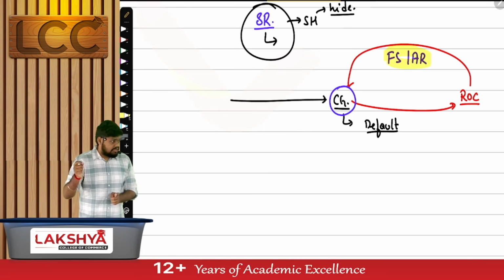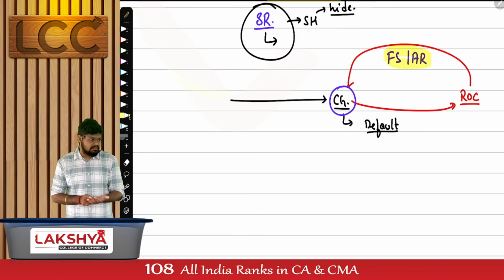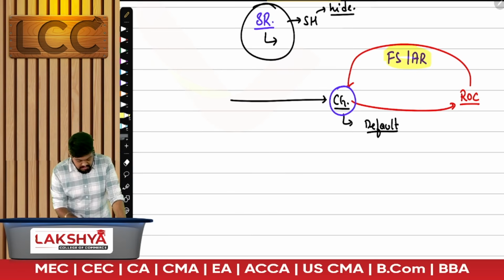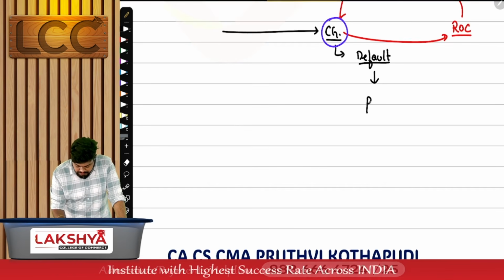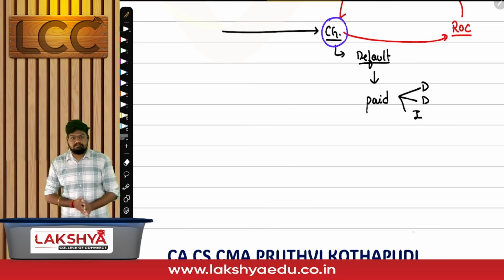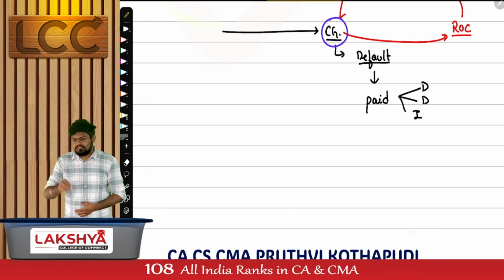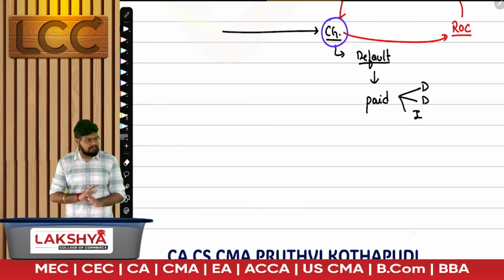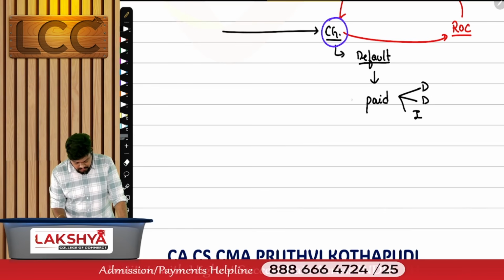And now with these two documents, I can actually sit down and check whether you have made a default or not. What do you mean by not made a default? You have paid your deposits, debentures and interest on them on time. What are the three categories? I'll check whether the company has paid deposits, debentures and interest on such deposits and debentures, whether it has been paid on time. If it has been paid on time, can I say there is default or no default?